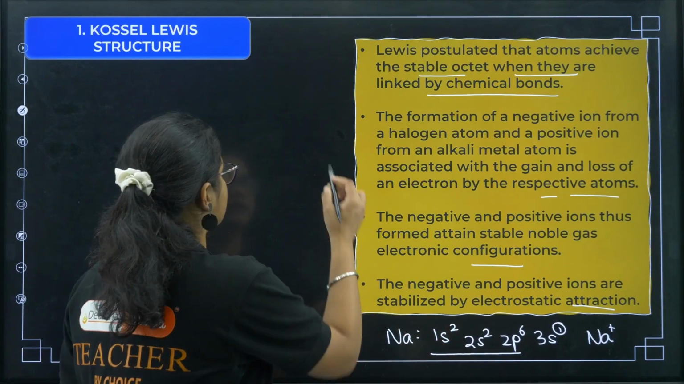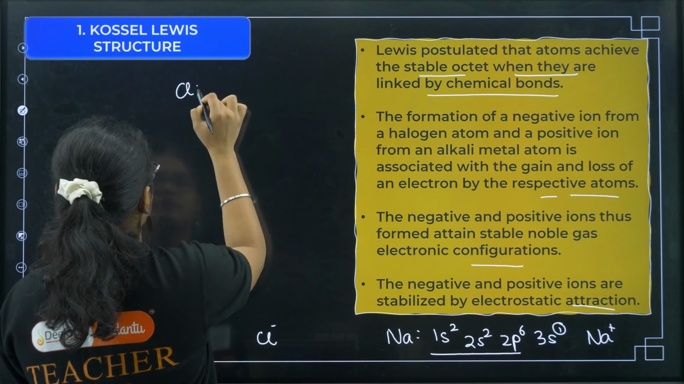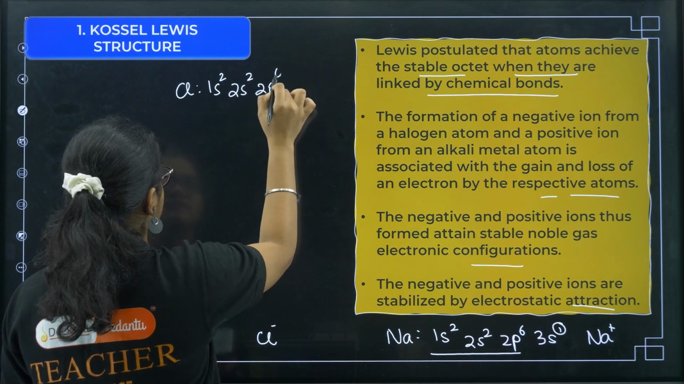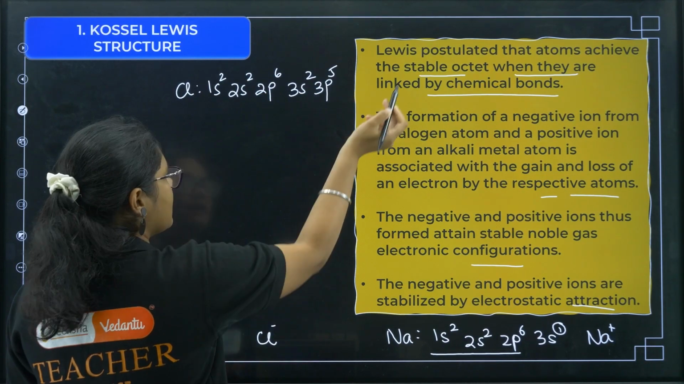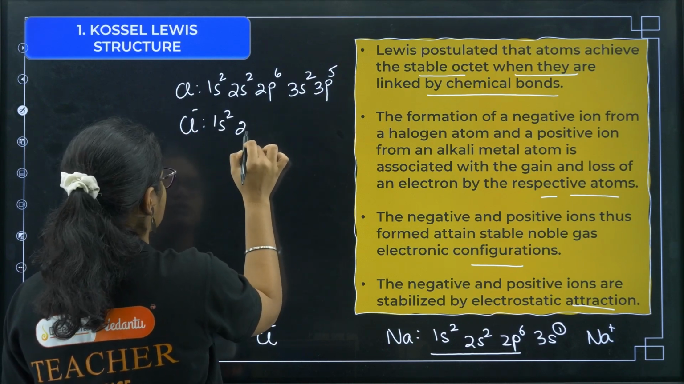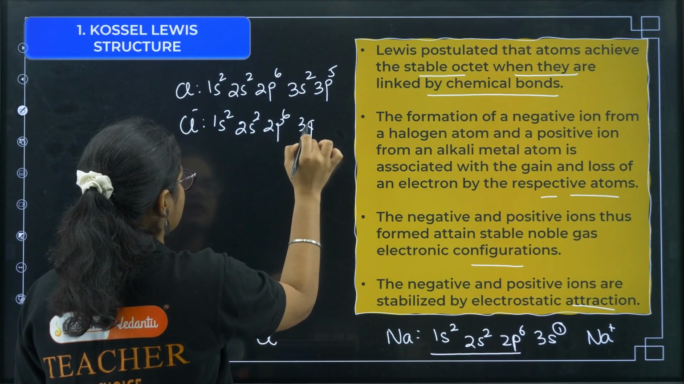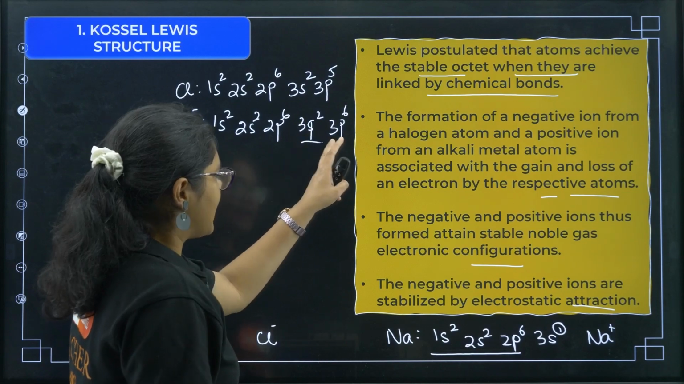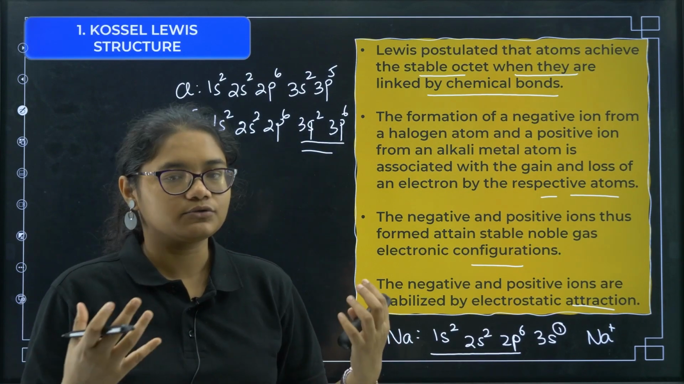Similarly, if you see chlorine, let me write here, chlorine electronic configuration is 1s2, 2s2, 2p6, 3s2 and 3p5. Now once it gains one electron, chlorine minus will be what? 1s2, 2s2, 2p6 and 3s2 and 3p6, right? Now because it is having 8 electrons in the valence shell, it is stable, and that is why it wants to gain an electron.